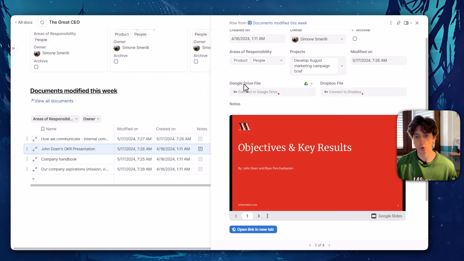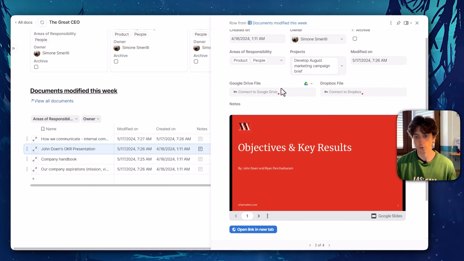If you use Google Drive, Dropbox, or OneDrive to store your documents, you can connect them through the Coda packs for these services. The Google Drive and the Dropbox packs are free. The OneDrive pack is paid, and it is $5 per doc maker per month. So that is a decision that you can make if you use OneDrive. Otherwise, if you use Google Drive and Dropbox, you can easily connect those services in Coda and then pull the documents from there and link them directly on these columns.